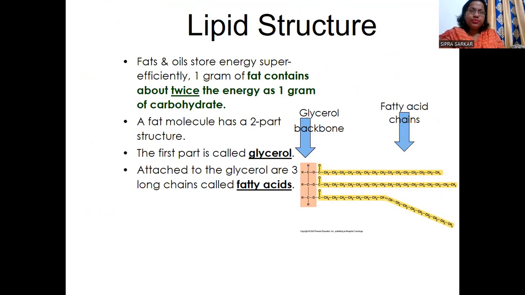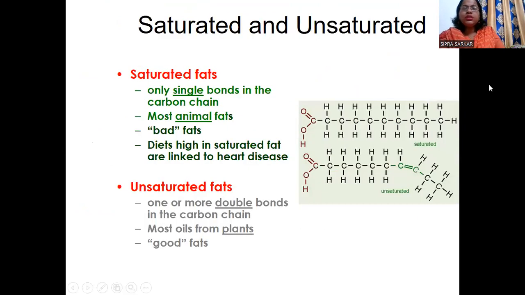Next, saturated and unsaturated fats. That is very important for us. Saturated fat means only single bonds in the carbon chain. Most animal fats are saturated, which means they do not contain any double bond. They are animal fats, they are bad fats. That means they are high density lipid, HDL. So the high density lipid is very bad for our body.